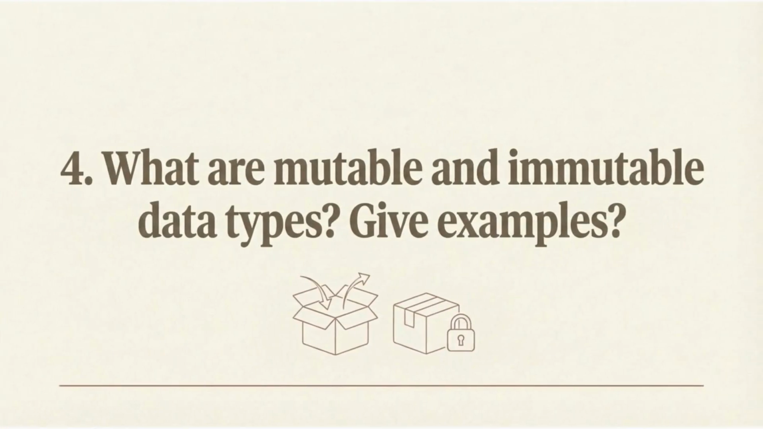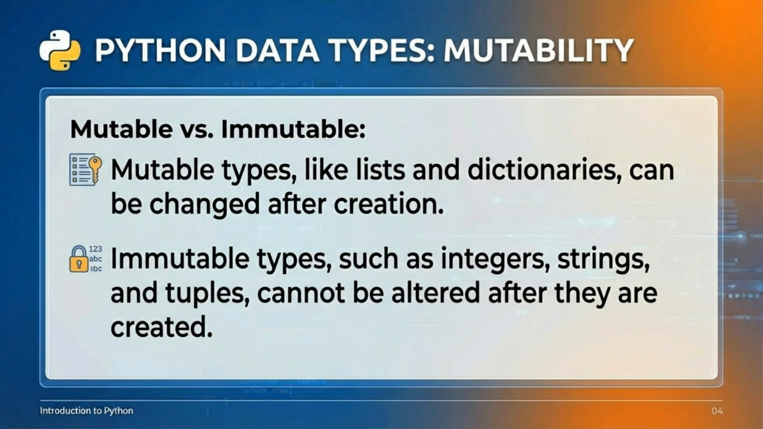We then examine mutable and immutable data types. Mutable types, like lists and dictionaries, can be changed after creation. Immutable types, such as integers, strings, and tuples, cannot be altered after they are created.